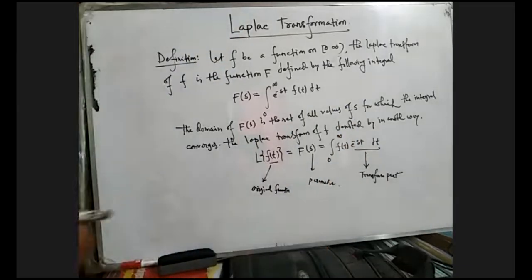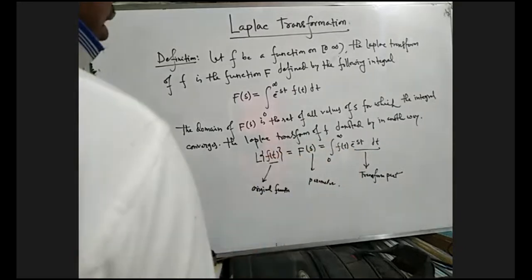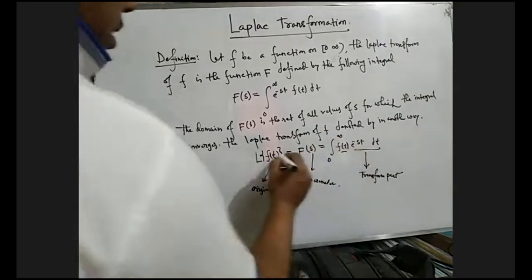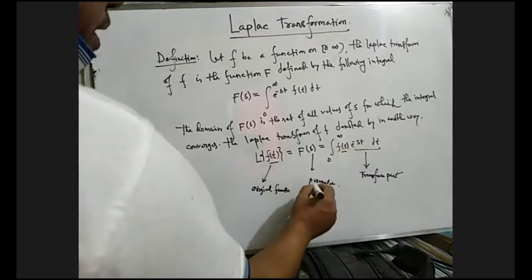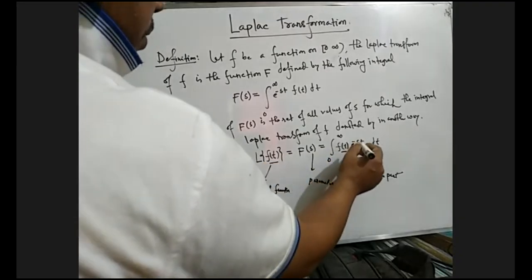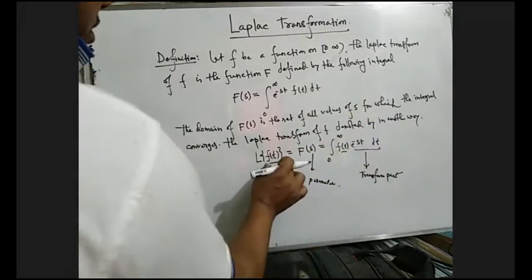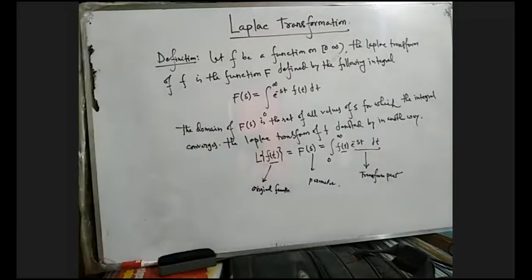So we have to remember these three parts. One, f of t is the original function. Two, s is the parameter. And e to the power minus st f of t dt is the transform part of this original function, small f of t. So this is the main definition of Laplace transformation.